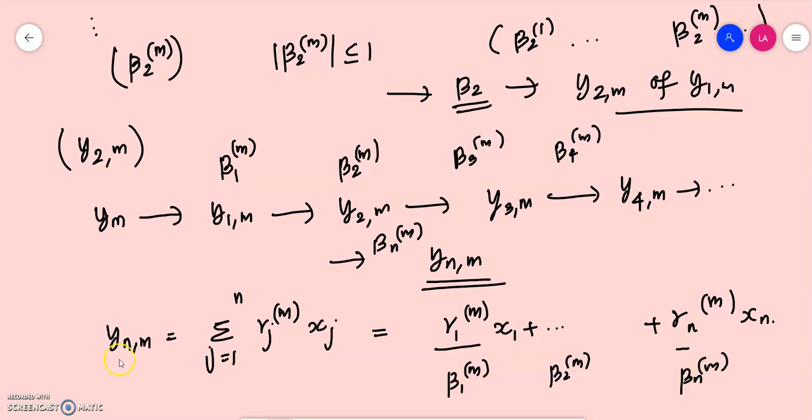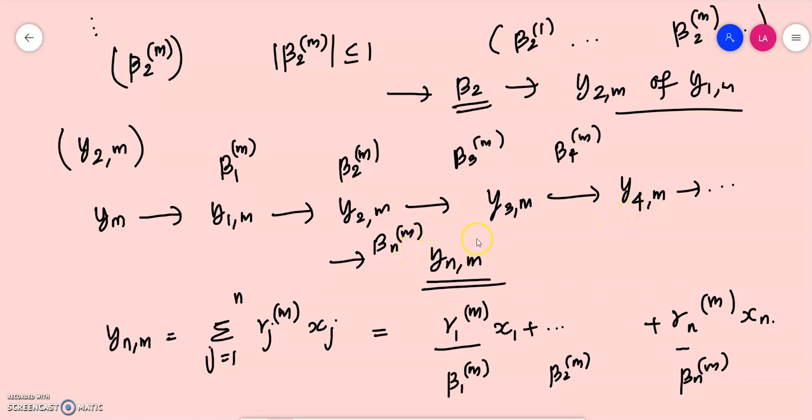So we have obtained a subsequence by a step-by-step procedure, replacing beta 1m by its convergent subsequence which converges to beta 1, and obtaining a new subsequence. From that we replace beta 2m by its convergent subsequence and obtain a new subsequence of y1m, and proceed like this up until the nth stage.